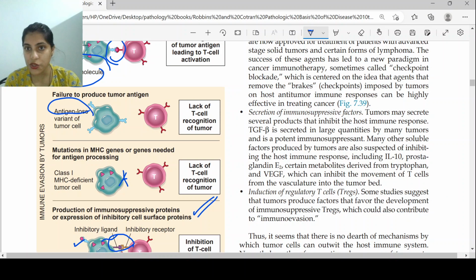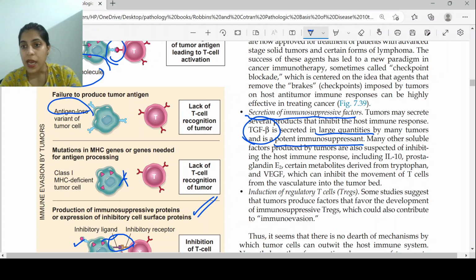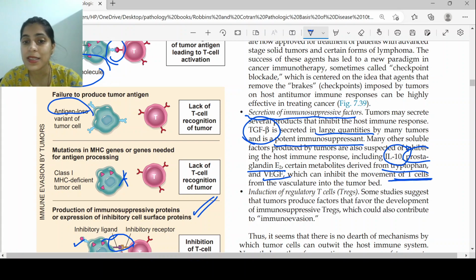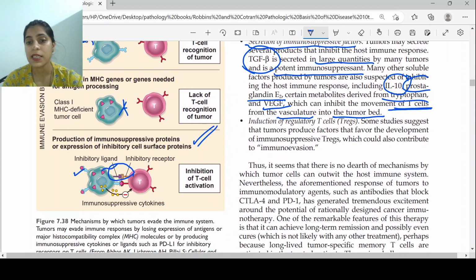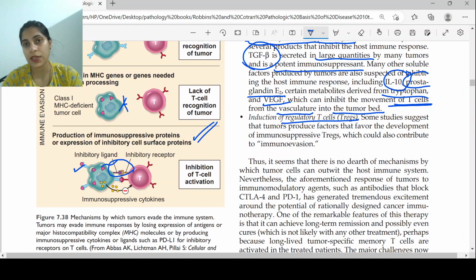Apart from all these situations, the tumor cells are also secreting immunosuppressive factors, that is TGF beta, which is secreted in large quantities by the tumor cells and is a potent immunosuppressant. Apart from this, they also secrete interleukin 10, prostaglandin E2, certain metabolites of tryptophan, and VEGF. These are preventing the T cells from exiting the vasculature and going to the tumor bed. So these T cells are not able to reach the tumor beds, and then there is induction of regulatory T cells or Tregs.